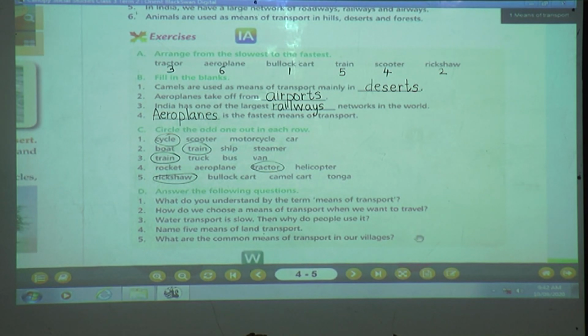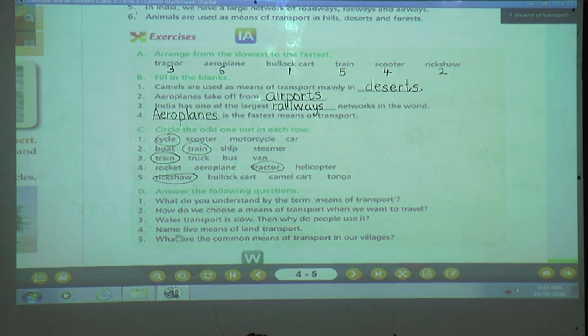Okay children, next question. How do we choose a means of transport when we want to travel? As I told you, whenever you are planning for a picnic, what things you are going to select, how you are going to manage, how you are going to plan the travel. Yes, we choose a means of transport on the basis of the distance we travel and the time it requires, and also how much money we are going to spend.